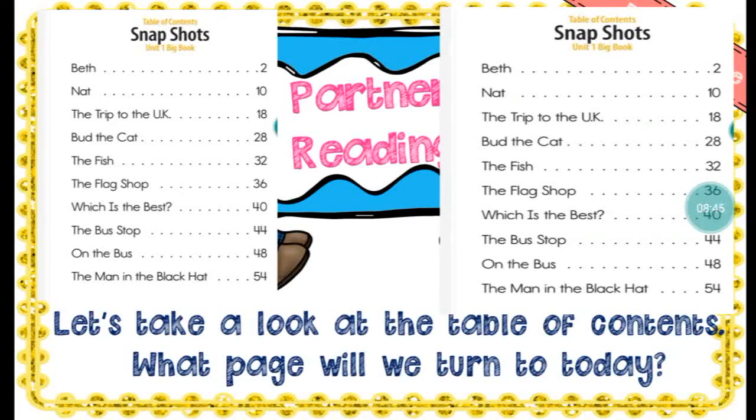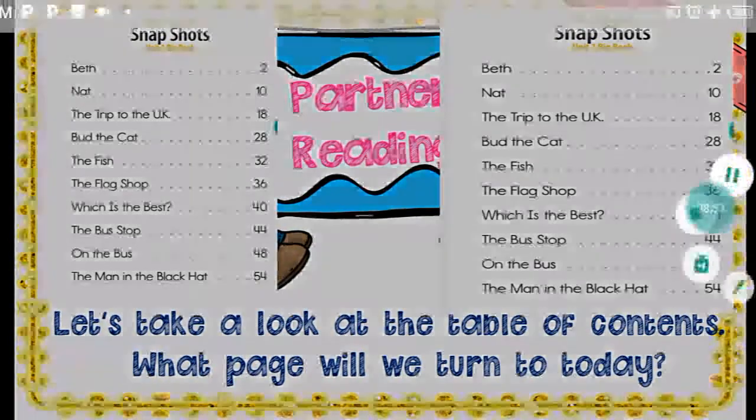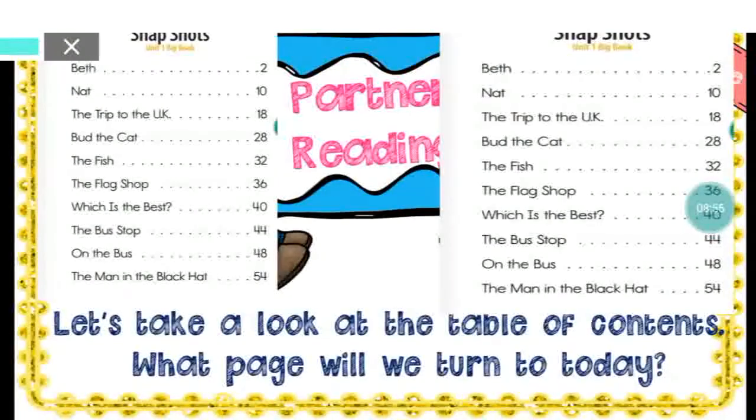Okay? If I say, Beth, tell me which page Beth is found, you will quickly use your hand, and this is the first one, Beth. You will trace it the way I'm doing, and it's pointing at 2, right? Oh, you know that the story of Beth is on page 2. So you see the essence of the table of contents. It makes it easier for you to find a particular story.